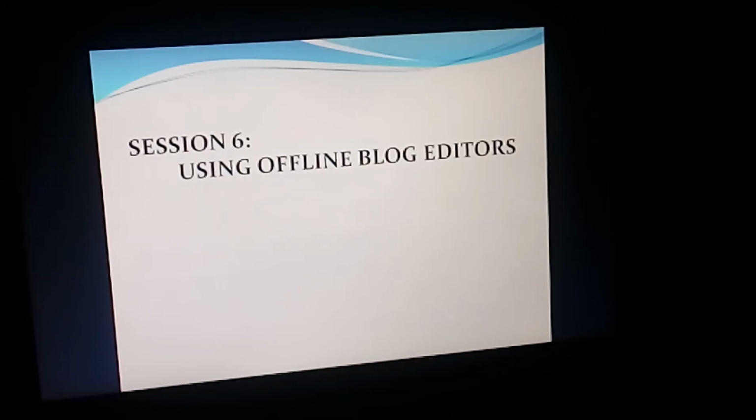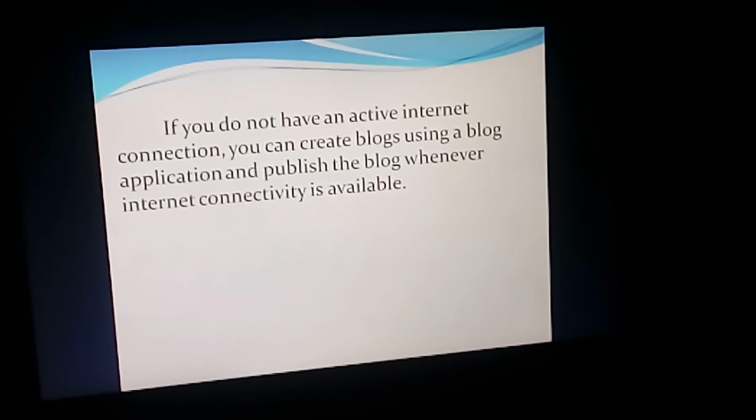Students, our next session is using offline blog editors. If you do not have an active internet connection, then you can create blogs using a blog application and publish the blog whenever internet connectivity is available. Means you can create the blogs offline, and after that you can publish that blog whenever the internet connection will be available.